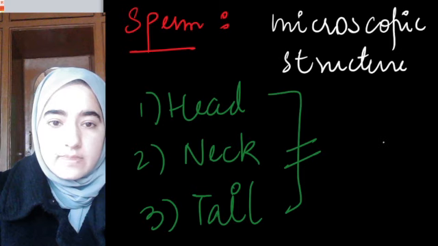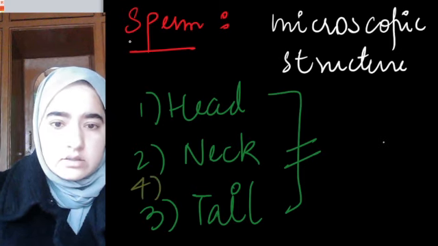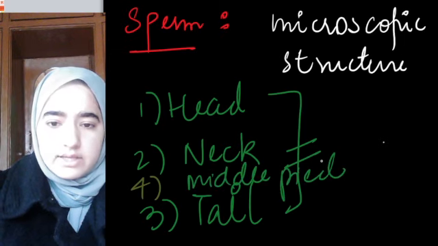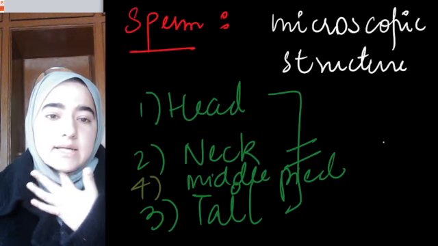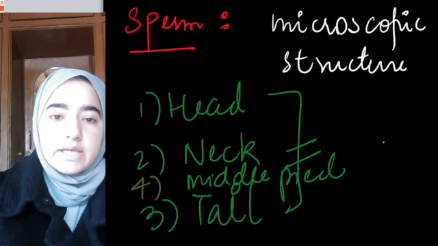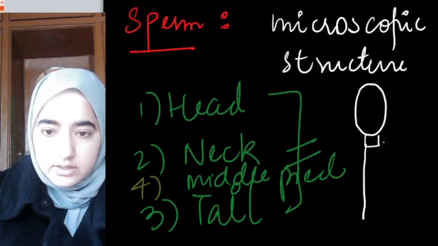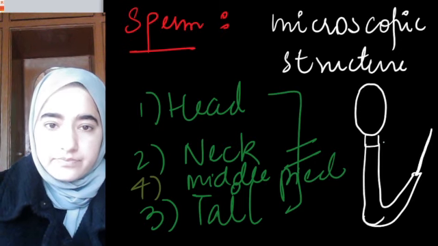So head, neck, middle piece, and finally the tail. The head contains a haploid elongated nucleus. It's like this. Then we have the neck, then the middle piece like this, and finally the tail like this.